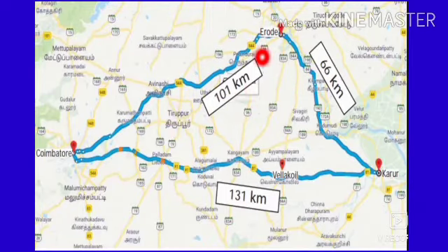So the total distance covered by him from Karur to Coimbatore is 167 kilometer. So from this we can easily understand which is the shortest route. Yes, that is 131 kilometer from Coimbatore to Karur through Velakoil is the shortest route.